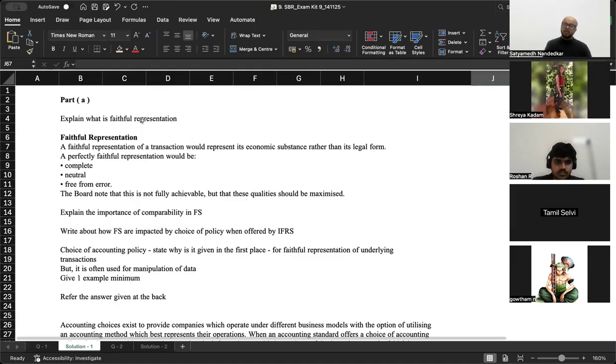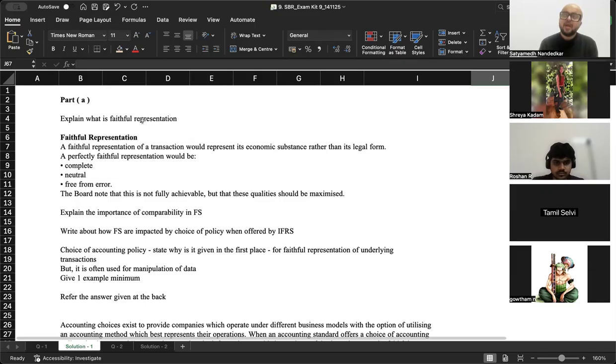adopt the fair value model for investment property and not go with the cost model is that when you pick up the fair value model, it leads to more reliable representation of items in the balance sheet. And this faithful representation is what makes that balance sheet more and more reliable and relevant for the users. It enhances the understandability of the financial statements. It also enhances the comparability of financial statements.